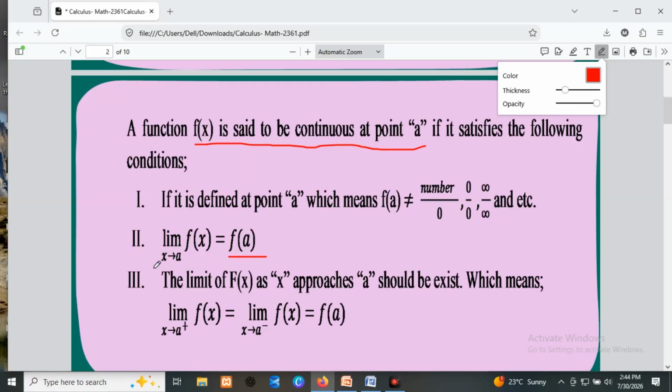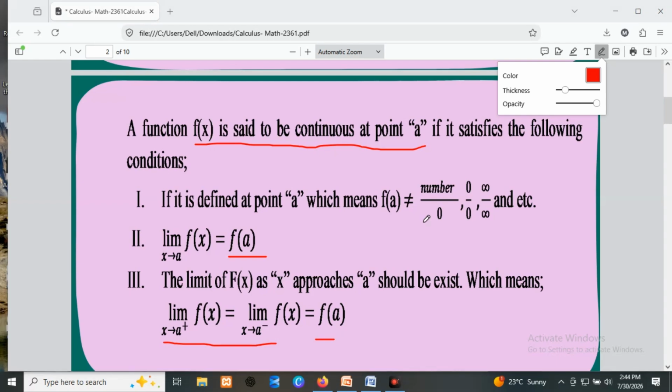Third, the limit exists. A limit is said to exist, which means that the left and right limits are the same. At that time, we say the limit of the function as x approaches a exists.